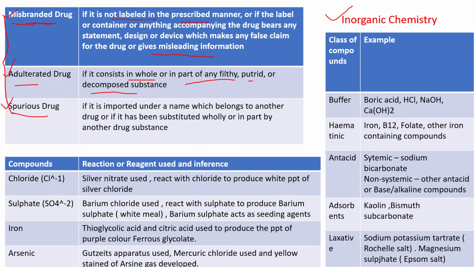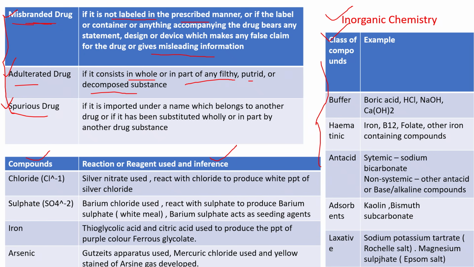So from inorganic chemistry you have to study two tables, and these two tables are more than enough. One is the limit test, and another one is the different organic and inorganic compounds. Regarding that you have to remember.